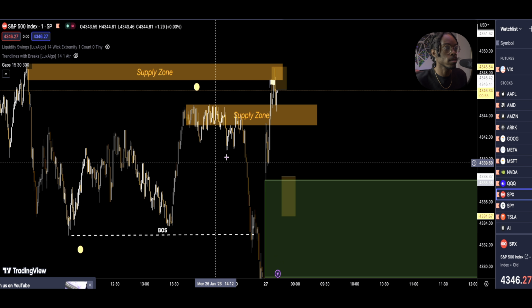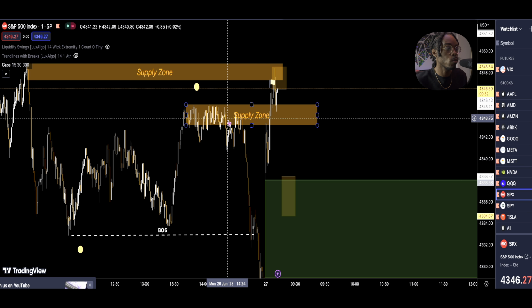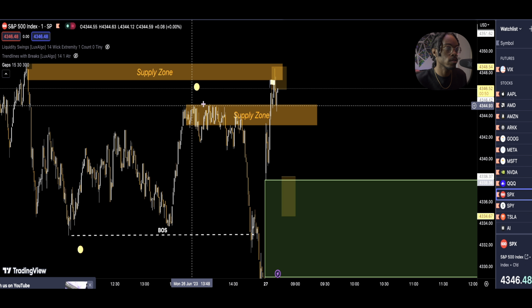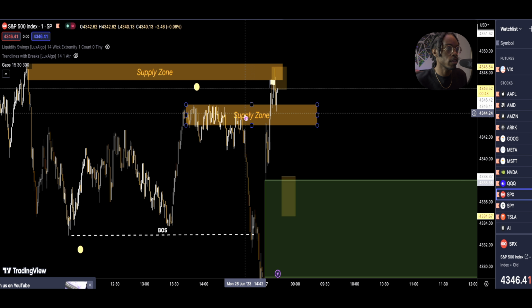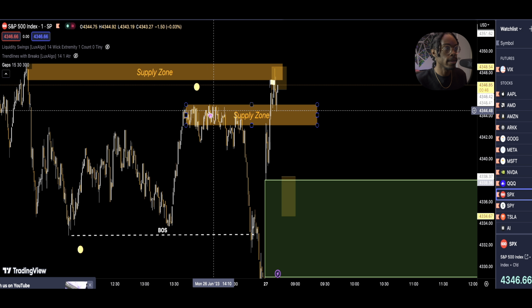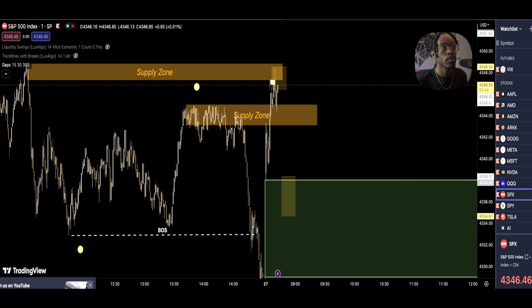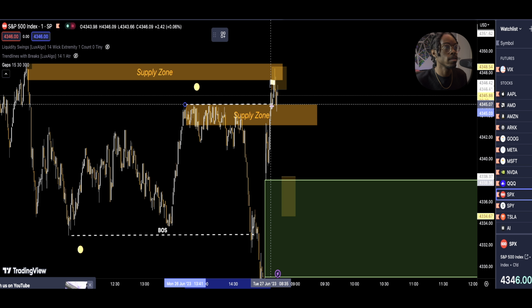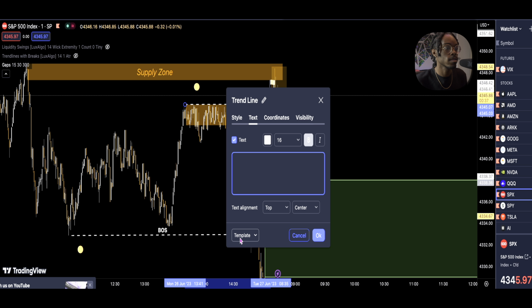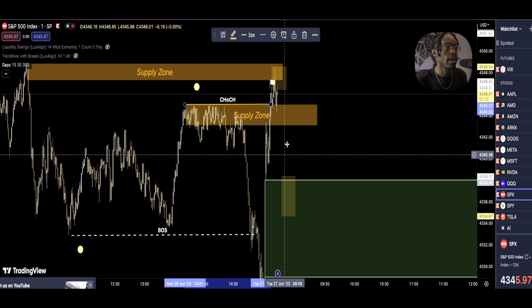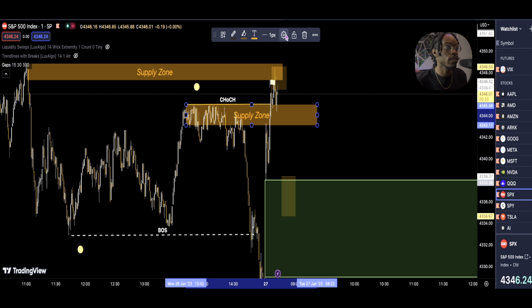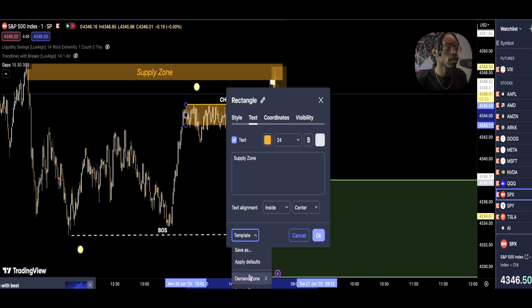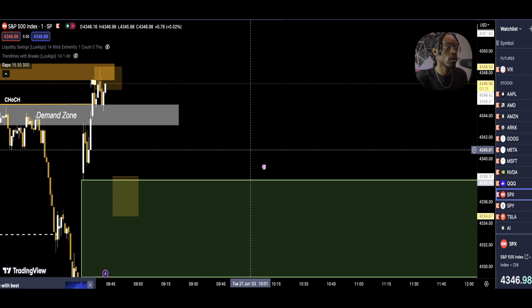We got a supply zone right there, which was valid. Now I'm not going to consider this valid anymore because we broke it. We had a change of character. We can talk about change of character tomorrow, but essentially what happened was this right here is now this, and this supply zone has flipped to a demand zone. Essentially that's what's happened, but don't focus on that today.